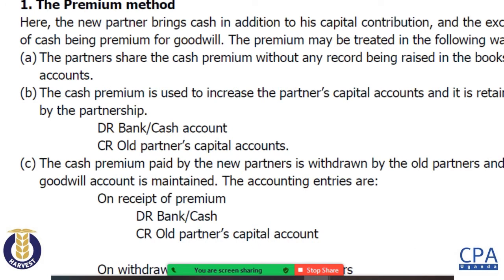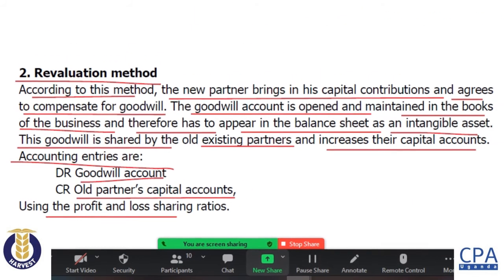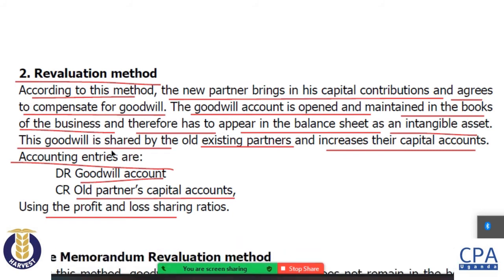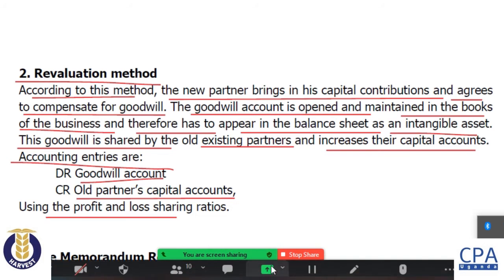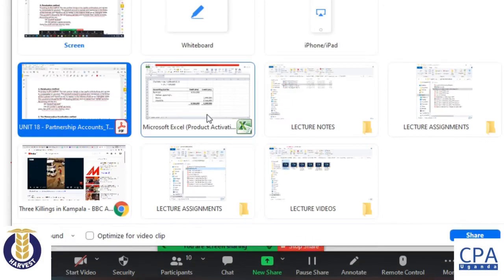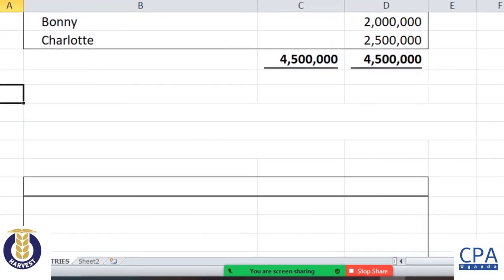And in this one here, as we discussed, under the revaluation method, what's going to happen is that we shall maintain the goodwill in the books of accounts. So that one you can mention to the examiner as you're trying to indicate the journal entries you're going to pass.